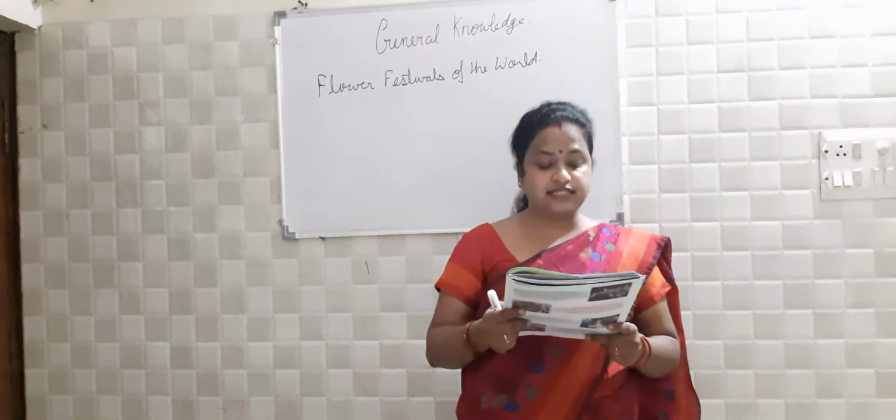Then next comes Chiang Mai Flower Festival, Chiang Mai, Thailand. This is another country where the flower festival is celebrated, that is Thailand. And this flower festival is organized on the first weekend of February. The festival is mainly held in one community garden of Suan Buak Haad on the southwestern corner of the moat, where dancers in traditional shining costume perform. Thai dancers, the people taking part in the flower parade, hand out roses to spectators.